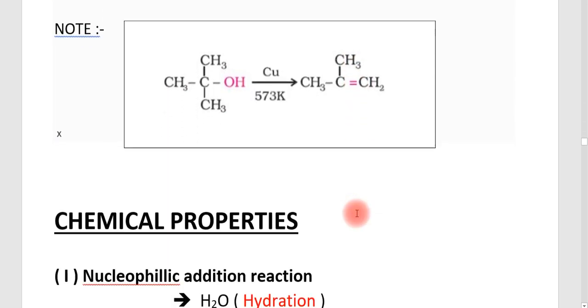But there's one more point: what happens if the tertiary alcohol undergoes catalytic dehydrogenation, or is treated with a catalyst such as Cu or silver at 573 Kelvin? Mainly, the tertiary alcohol is converted into an alkene. It does not produce aldehydes or ketones. So tertiary alcohols do not form aldehydes or ketones.